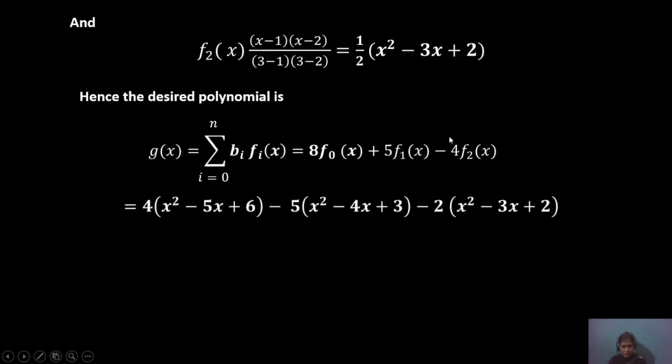Putting all these values into the equation, because of the 1 by 2, 8 times half of (x squared minus 5x plus 6), minus 5 times f1, which is x squared minus 4x plus 3, and f2 is generated in this form: half of, which cancels with 4, that is 1 by 2 (x squared minus 3x plus 2). Solving this equation by multiplying all these values, the final result is minus 3x squared plus 6x plus 5.